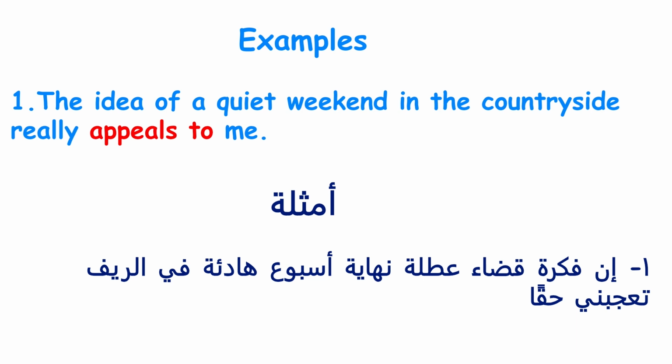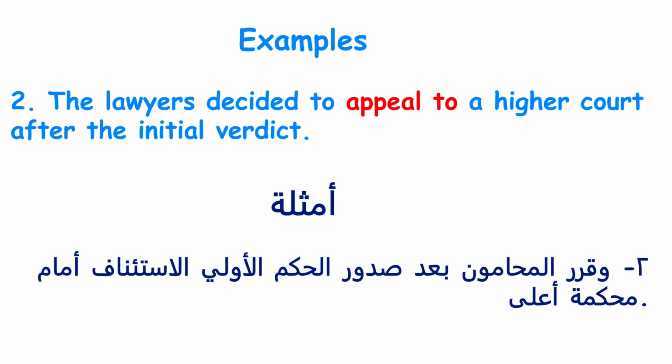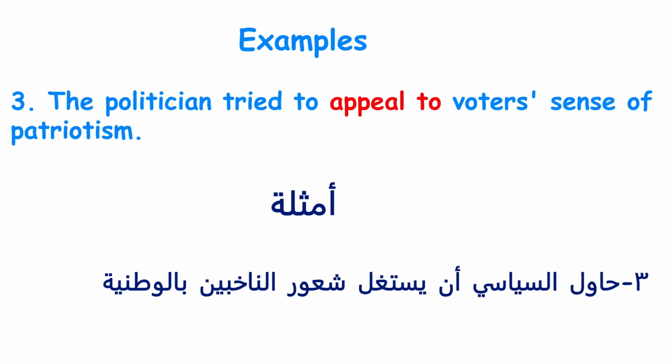In this case, appeals to means that the idea is attractive or pleasing to the speaker. 2. The lawyers decided to appeal to a higher court after the initial verdict. Here, appeal to signifies a formal request for a review of a decision by an authority. 3. The politician tried to appeal to voters' sense of patriotism.